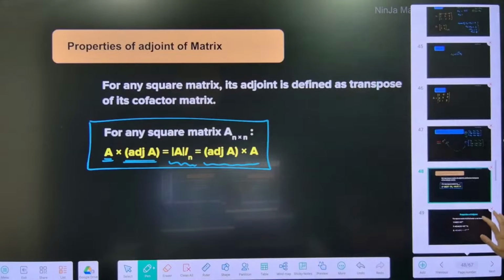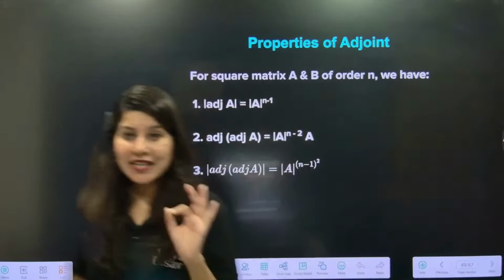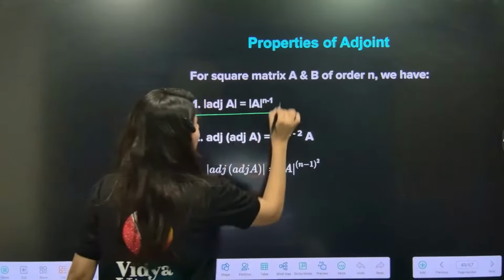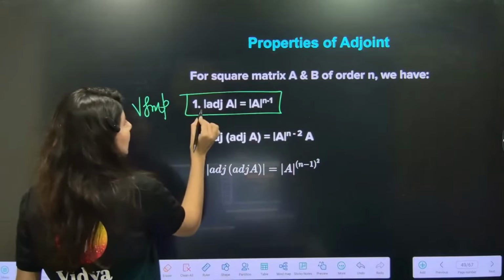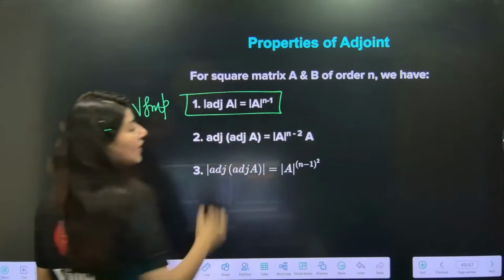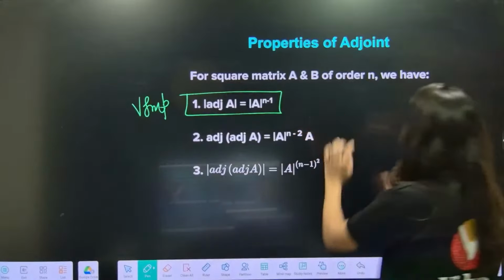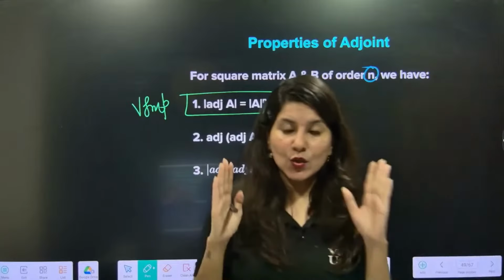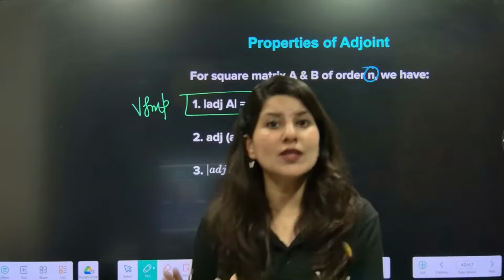But ma'am, which properties do you want me to remember? Let me tell you. The very first property, very, very important, is that determinant of adjoint of A equals determinant A power n minus 1. Here n is the order. Now Ninja Ma'am is giving you a tip: 99% of questions are about a 3 cross 3 matrix.